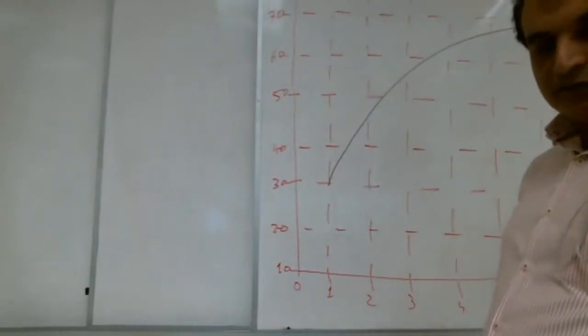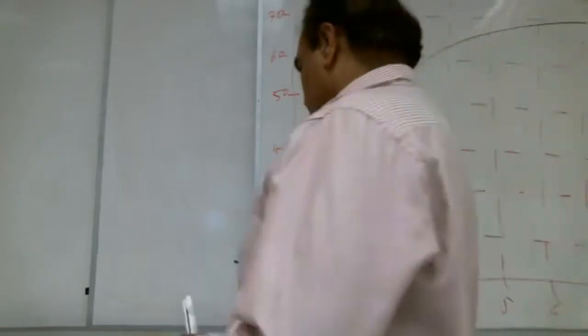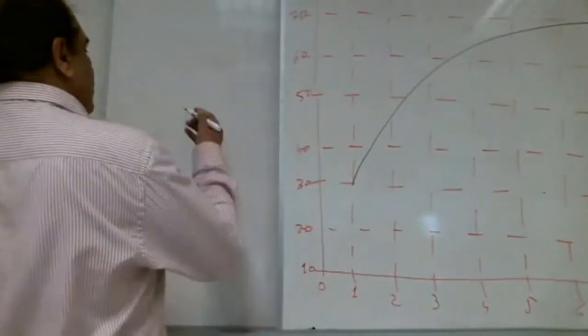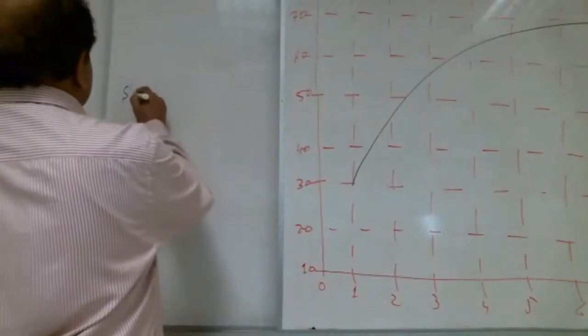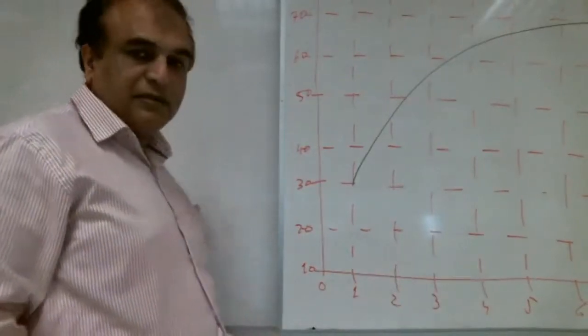Yes, the span, the maximum minus the minimum. No, it is not correct. Maximum minus minimum is not correct. So what is span here?